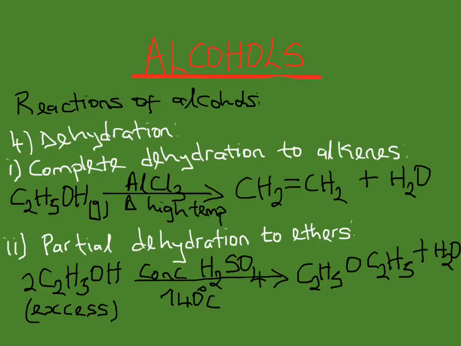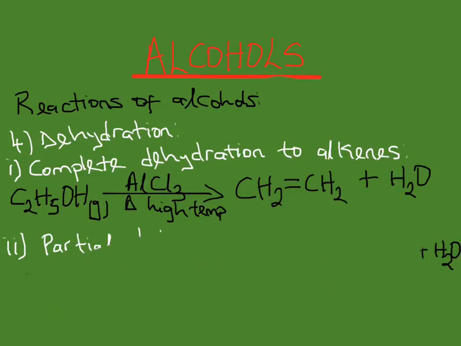And partial dehydration to ethers: when excess alcohol is treated with concentrated sulfuric acid at 140 degrees Celsius, an ether is formed. As you can see from the reaction there, that's an ethyl ethanoate.